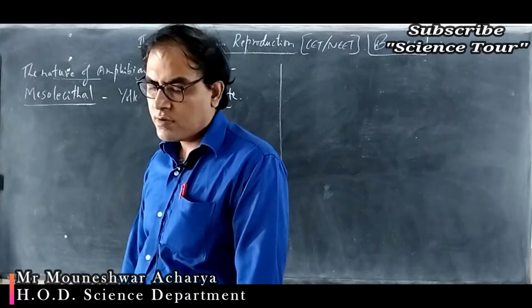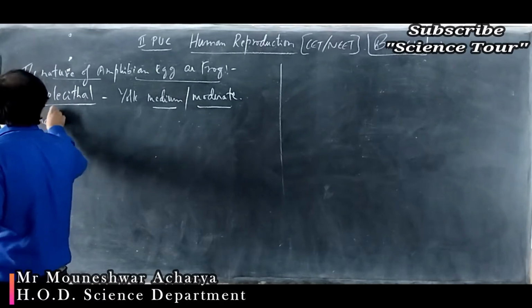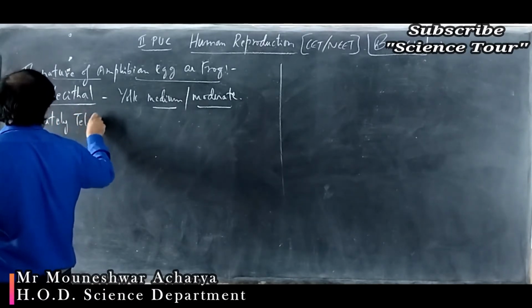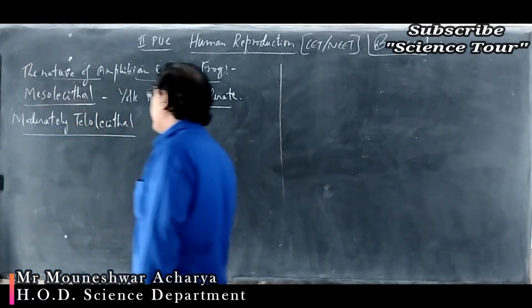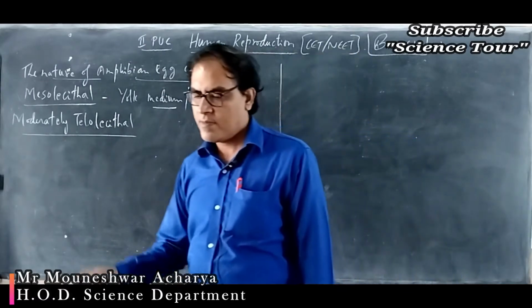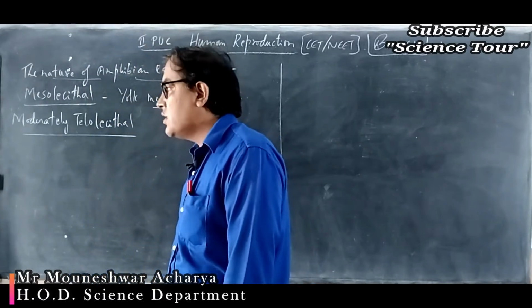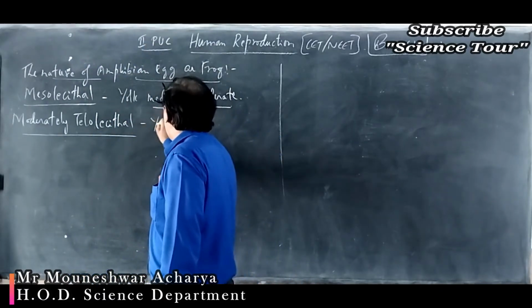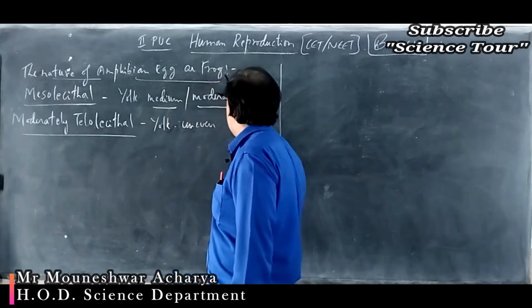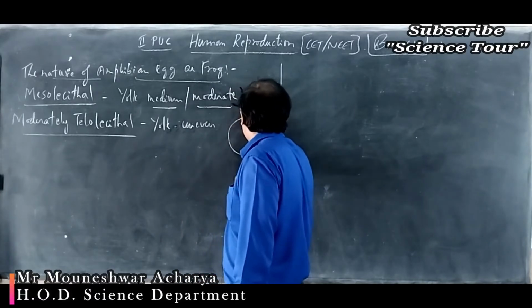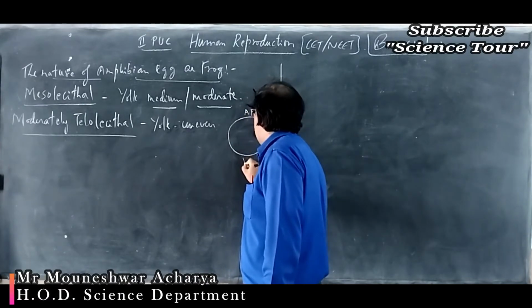Then, it is also moderately telolecital. What is the meaning of moderately telolecital? The moderate quantity of yolk is distributed unevenly. For example, an ovum has two poles: the animal pole and the vegetal pole.